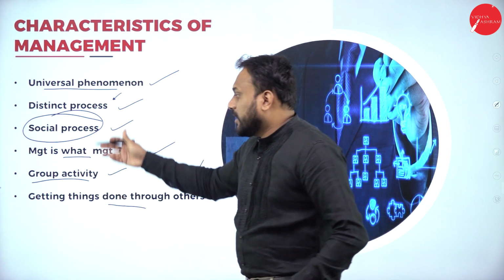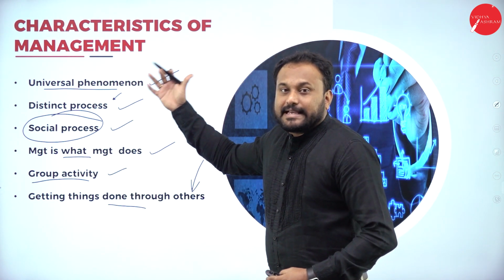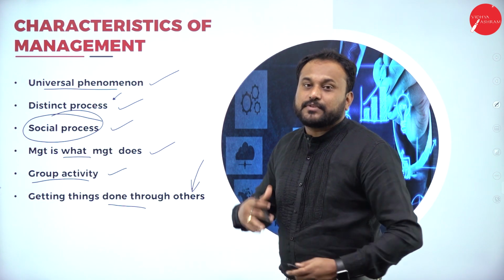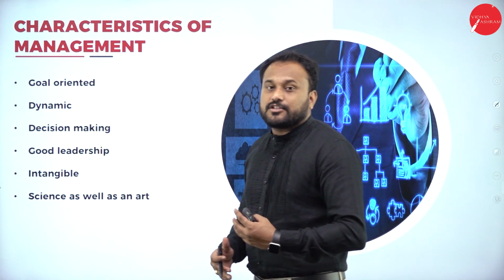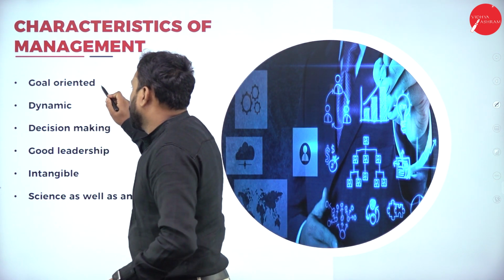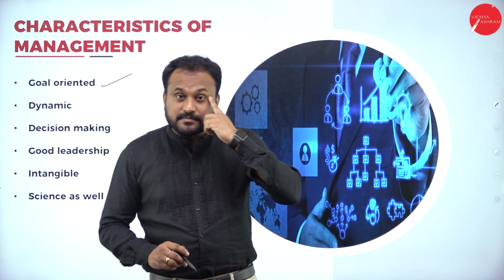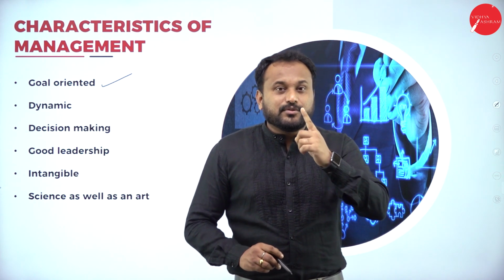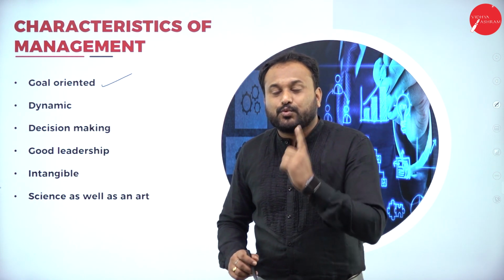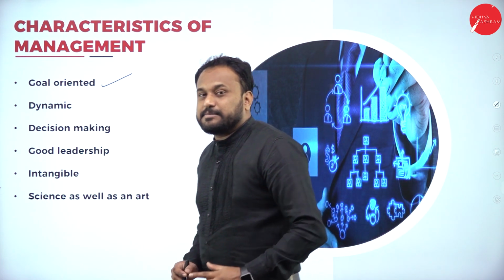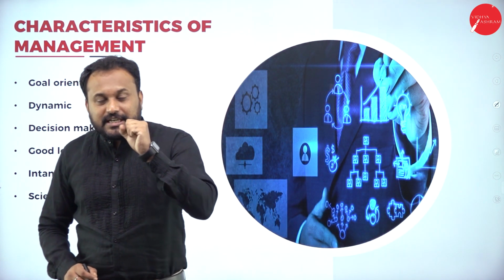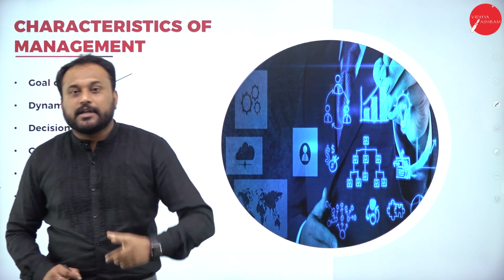So I've given you here 6 of the characteristics of management, and next I'll be giving you another 6 characteristics of management. The next is goal oriented. Yes, if you practice management the way it is to be done, it achieves the goal properly.